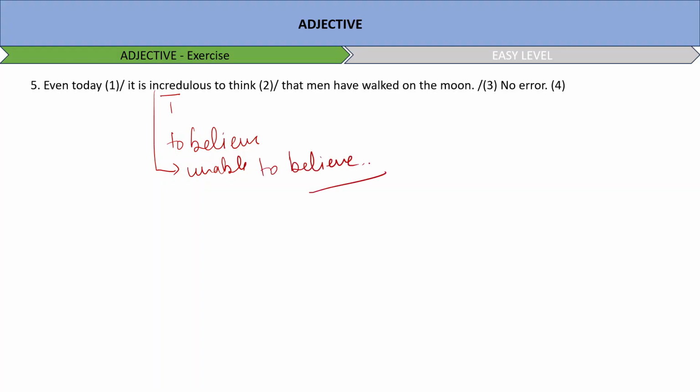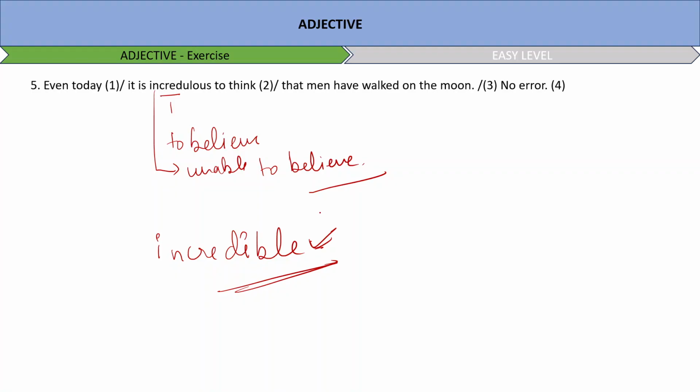So even today it is incredulous to think that men have walked on the moon. The appropriate word would be incredible. It is not unbelievable. We are not saying this. We are saying that it is incredible. It is just a wow thing to believe, right? So the correct answer would be incredible. It is an awesome thing. It is an outstanding thing to believe.